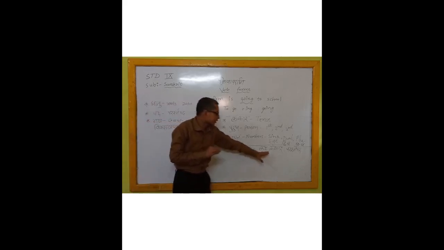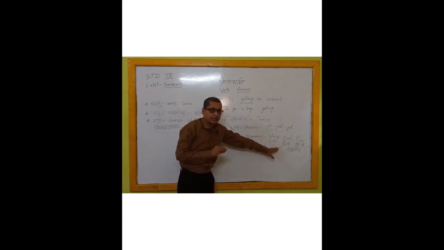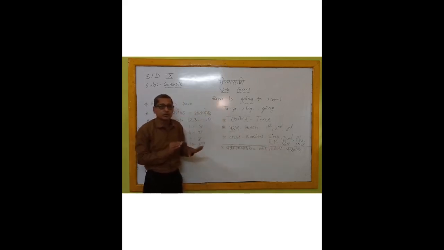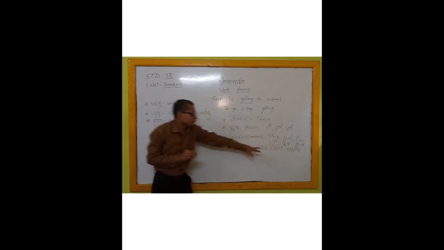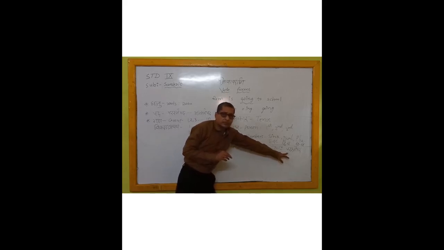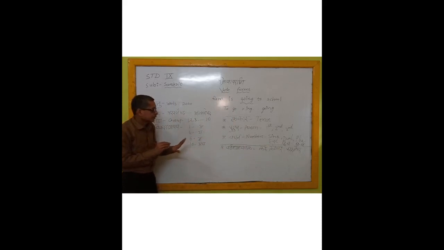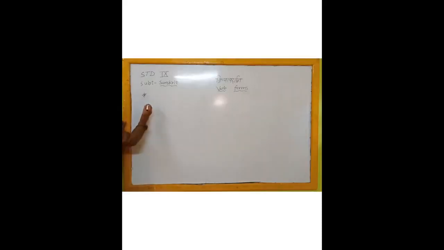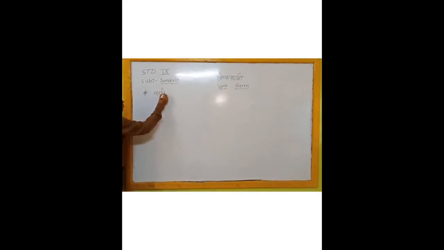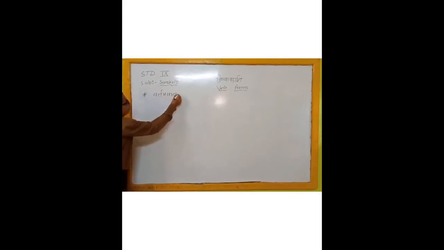In Sanskrit we say Lat Lakar. In Lat Lakar, today we will learn Parasmay Pad and how we can make the forms.